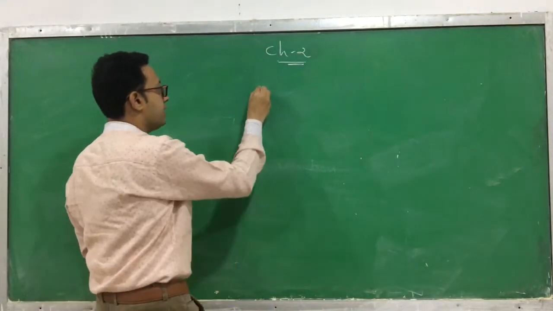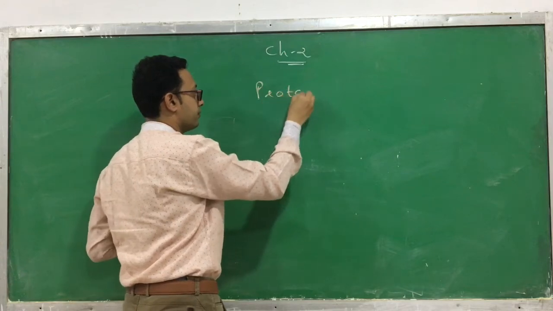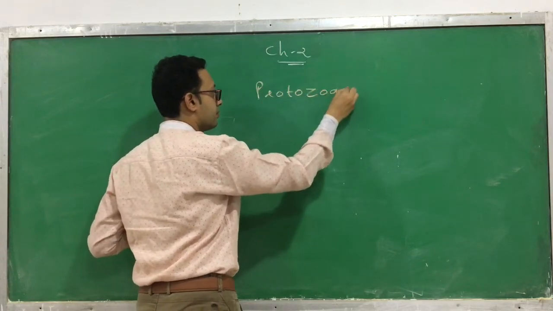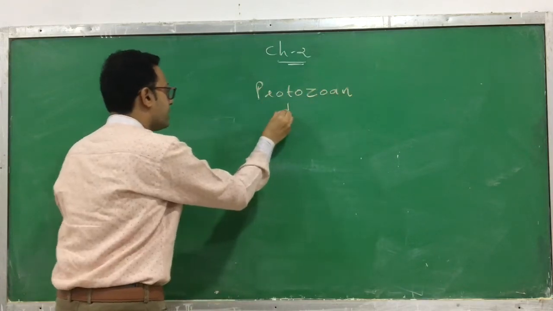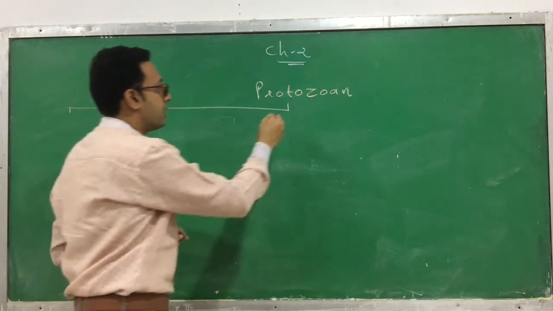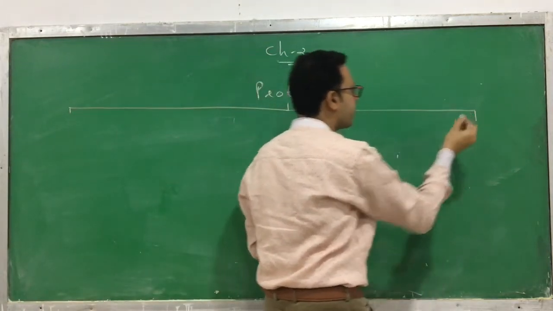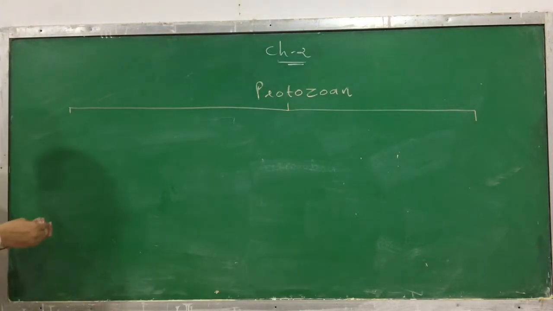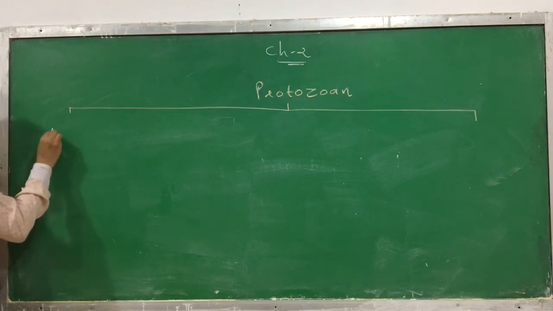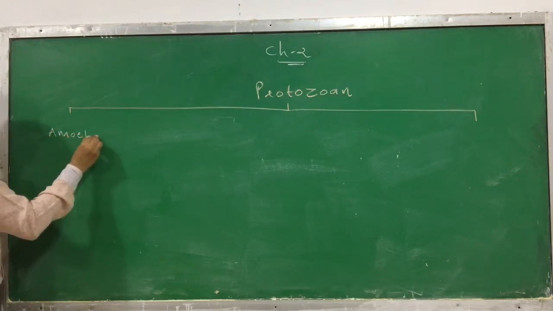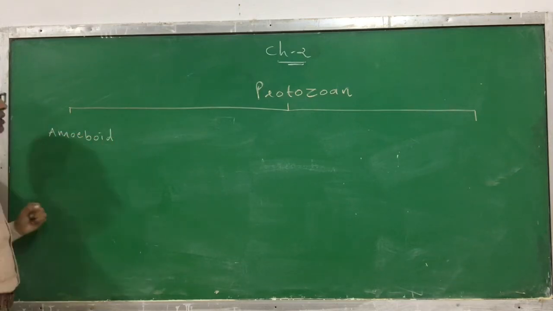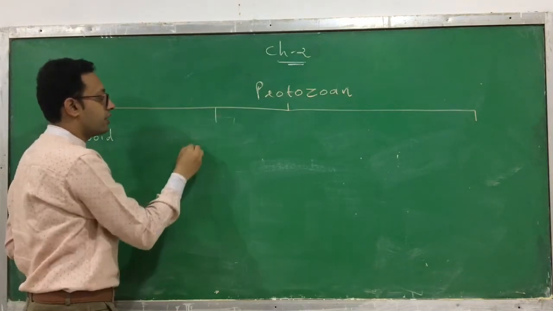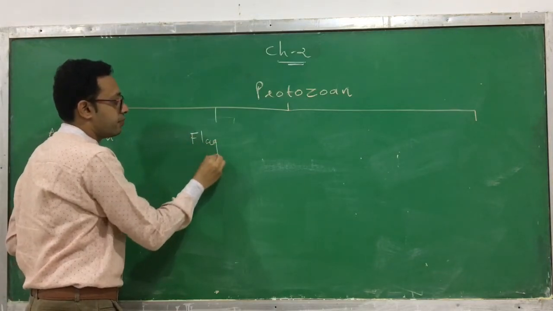Now we are discussing protozoa. As we have discussed earlier, there are four different types of protozoa. What are the different kinds of protozoa? The first kind is called amoeboid protozoa. The second variety you can call flagellated protozoa.